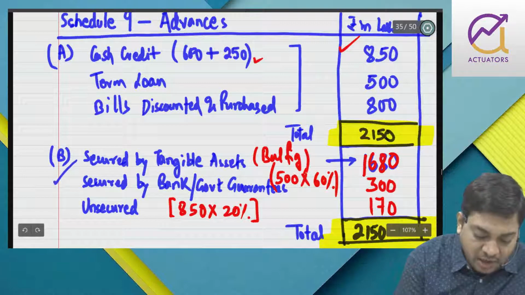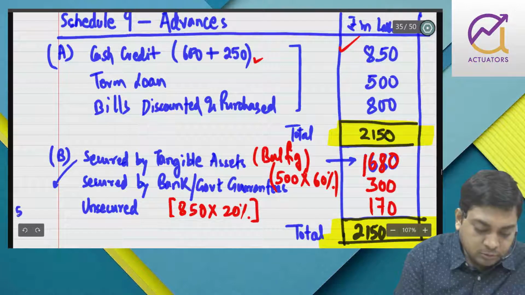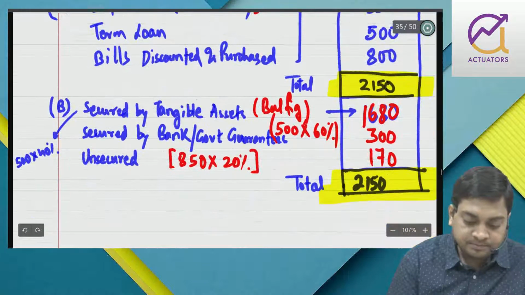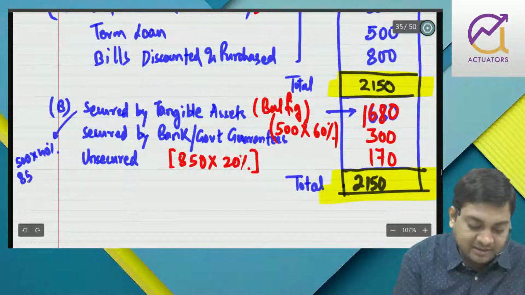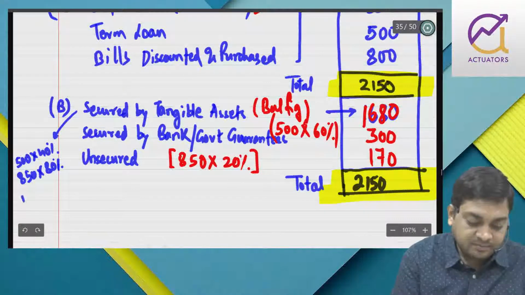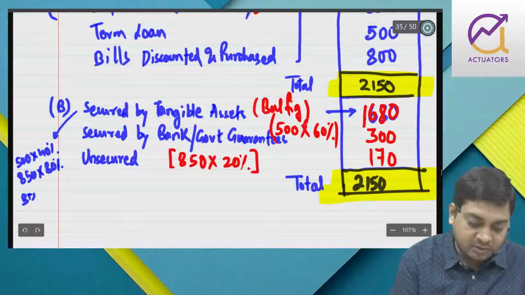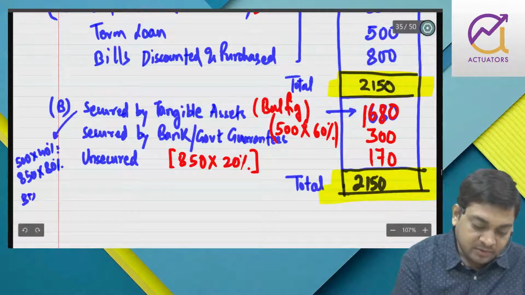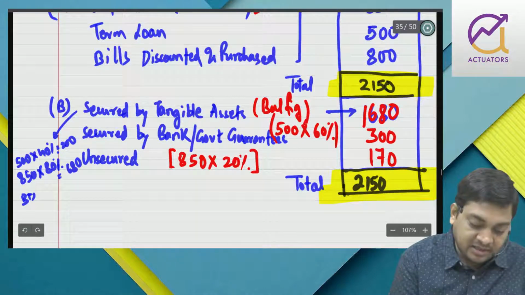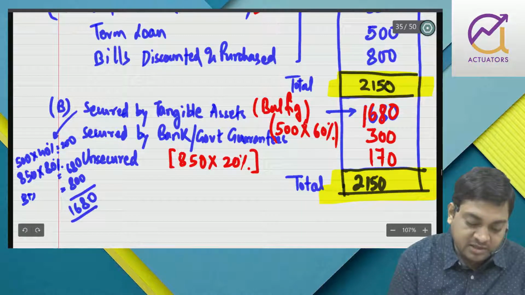Right? If I have to find it out, I will take term loan 40%. I will take cash credit 80%, and I will take bill discounted in full, because with respect to that nothing has been mentioned. So this is 200, this is 680, and this is 800. So I got 1680.